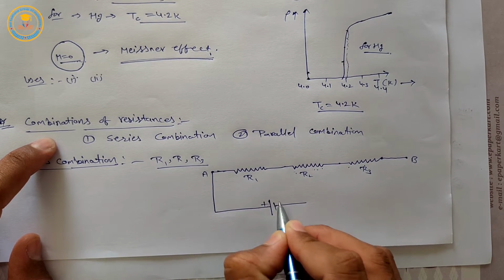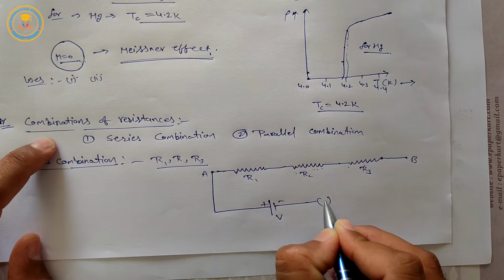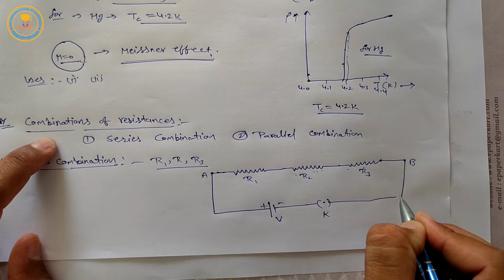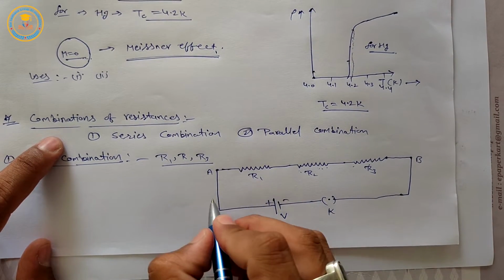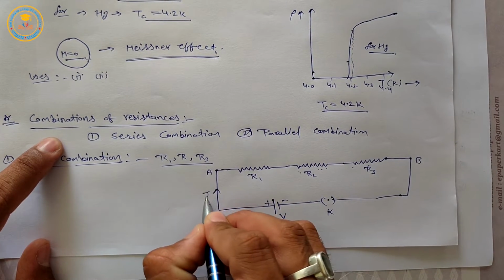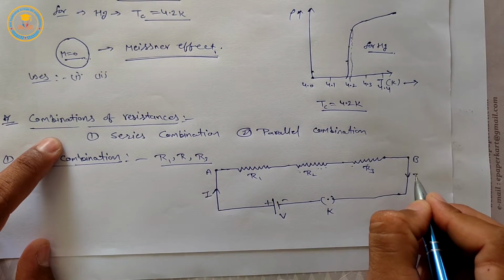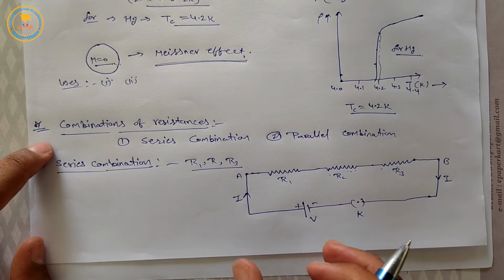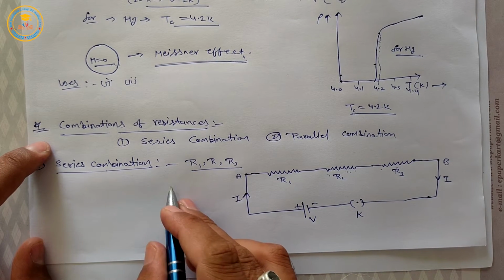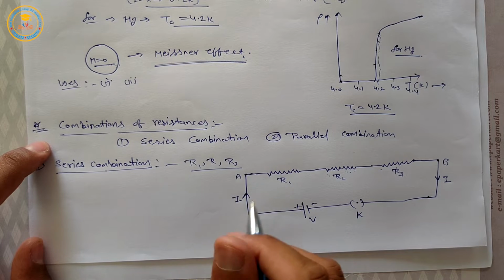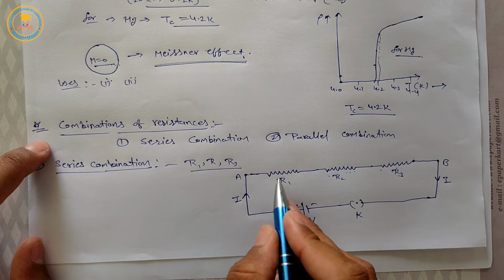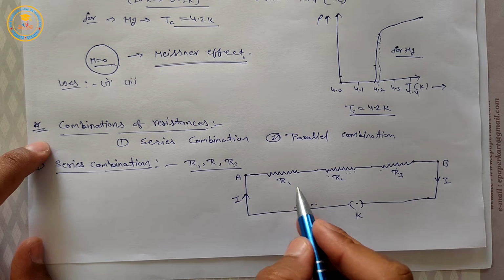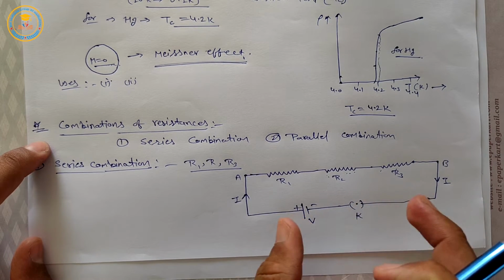This is potential difference V, and this is a key K. Then in this situation, total current flowing through this circuit is capital I. Here we remember a thing: in the series combination, the electric current flowing through each resistance is the same.